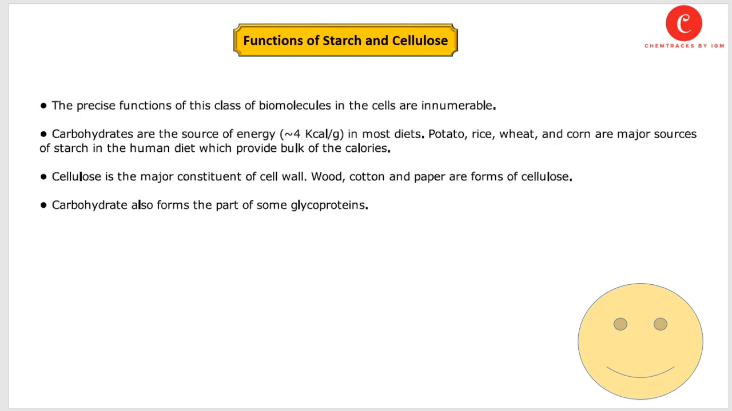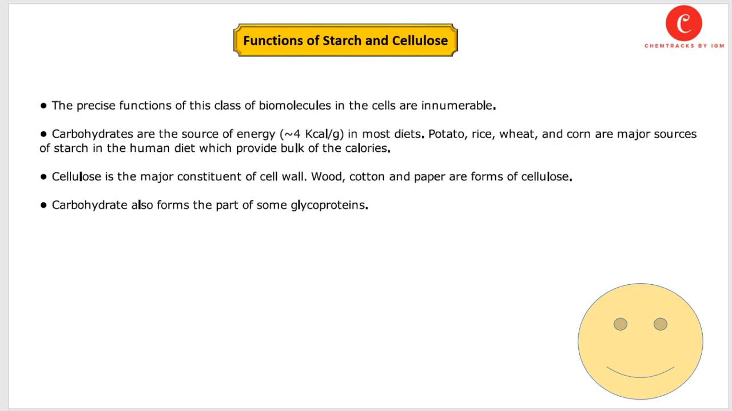There are some functions of starch and cellulose. The precise functions of this class of biomolecules in the cells are innumerable. Carbohydrates are a source of energy. For example, it is equal to 4 kilocalories per gram in most diets. Potato, rice, wheat, and corn are major sources of starch in the human diet, which provide the bulk of the calories. Cellulose is the major constituent of the cell wall. Wood, cotton, and paper are formed from cellulose.